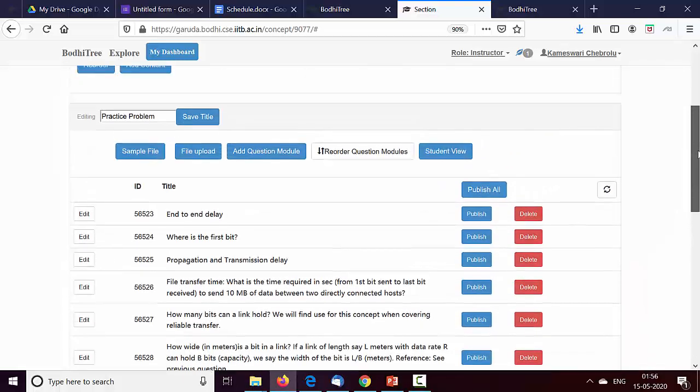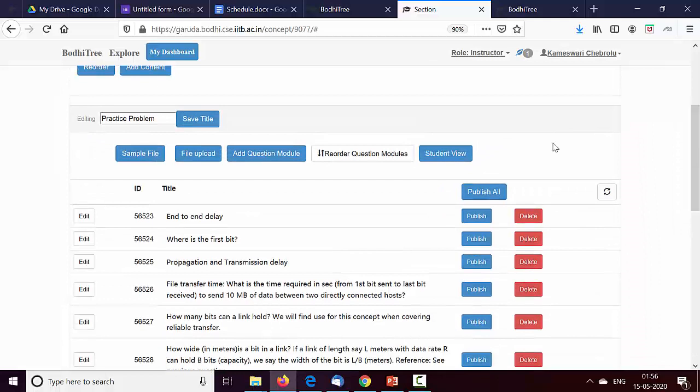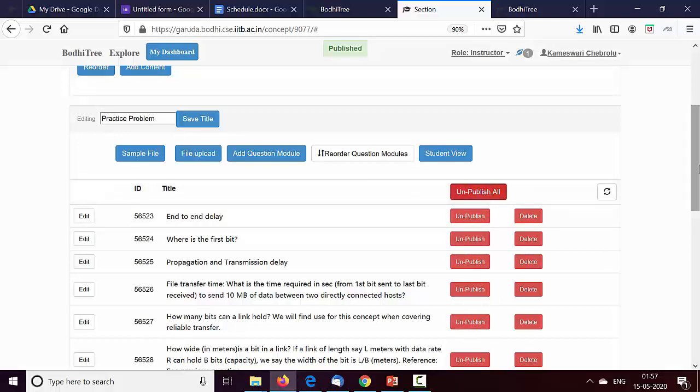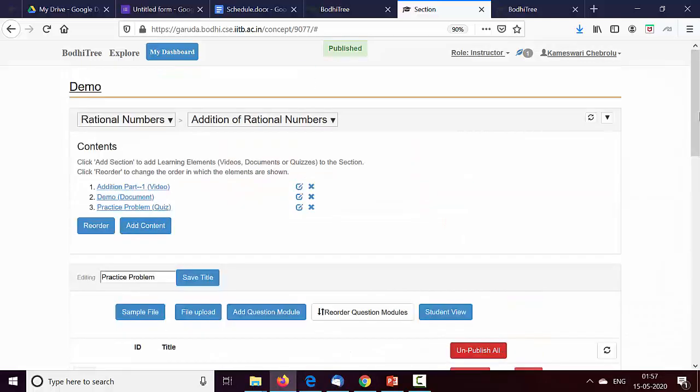One other thing that is important is, if you want your students to look at the quiz, you really have to publish. Otherwise they cannot see, because often quizzes we may release the section videos earlier, but quiz we may want to wait till after the tutorial to release. Tutorial in class, tutorial in the flipped classes, while we want to upload it and keep it ready. So this is all ready, but I will not publish until after the tutorial. After the tutorial is over, I click publish all. That is when students can see this particular quiz.